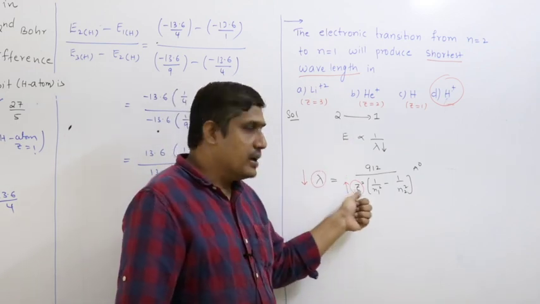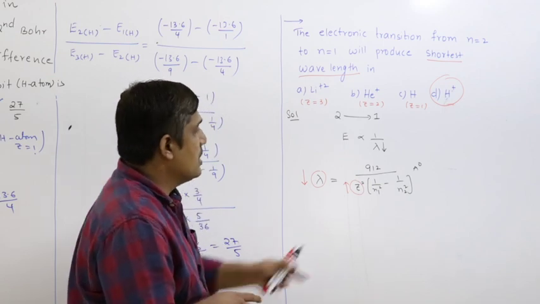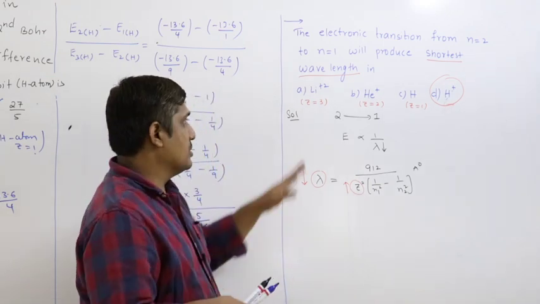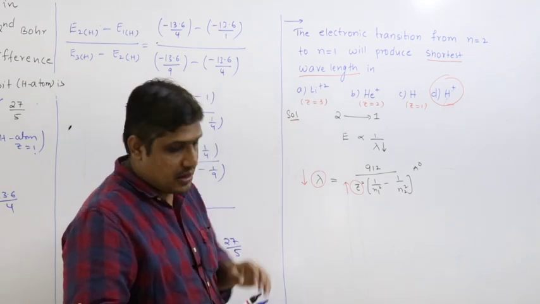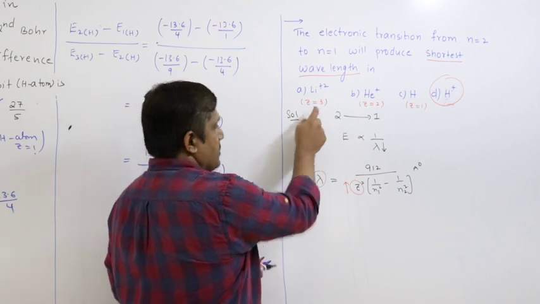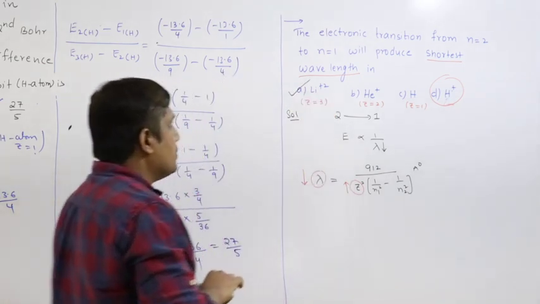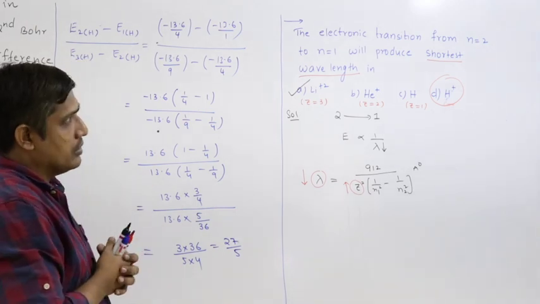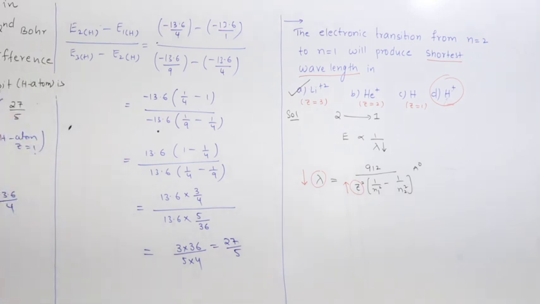We have to judge based upon Z. The species which has the highest atomic number is Z equal to 3. So your answer must be A. In Li2+, 2 to 1 transition has shortest wavelength. That is the conclusion.